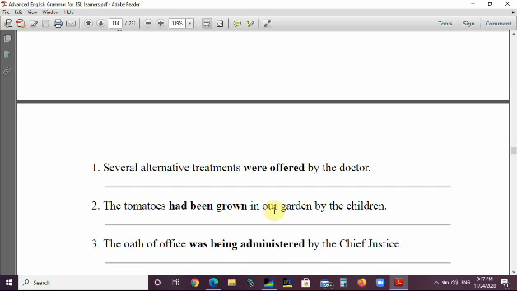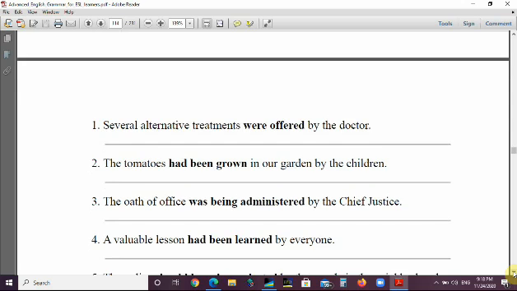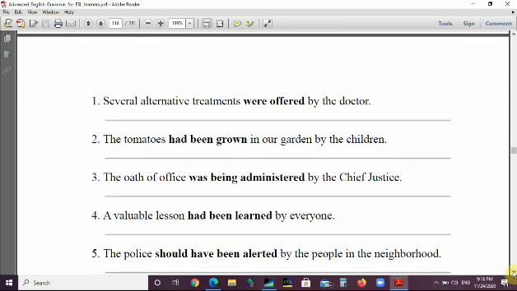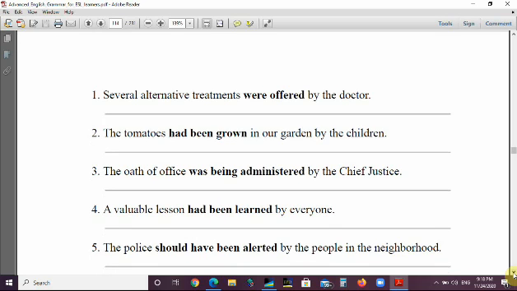Number 2, it will be: the children had grown the tomatoes in our garden. When we have a perfect tense, we only delete been, and it will be active. And do the other steps, of course. Put the agent at the beginning and put the subject here at the end. Number 3, the Chief Justice was administering the oath of office. The oath of office. Number 4, a valuable lesson had been learned. So everyone had learned. We delete been, as I said, if we have a perfect tense.